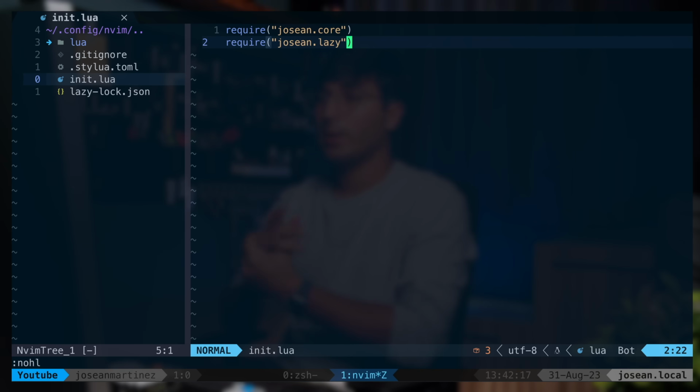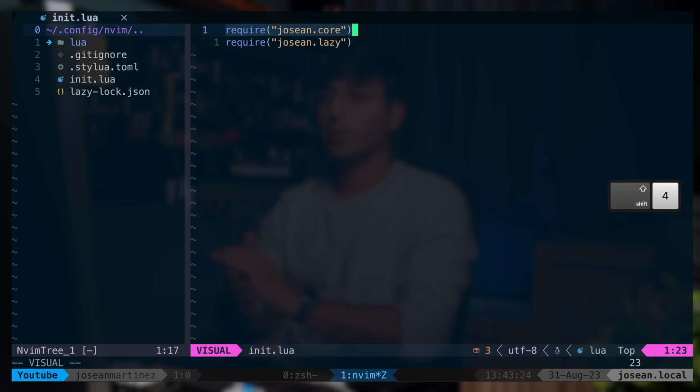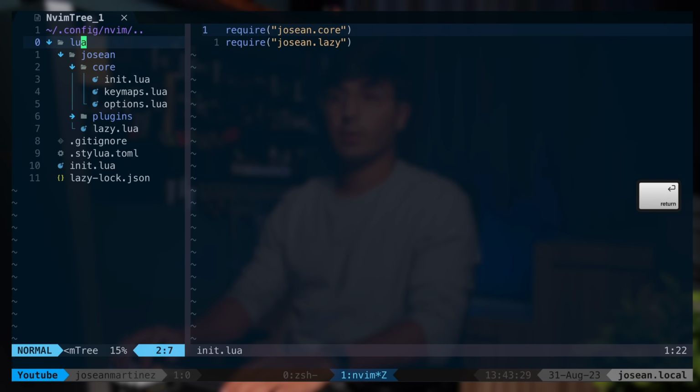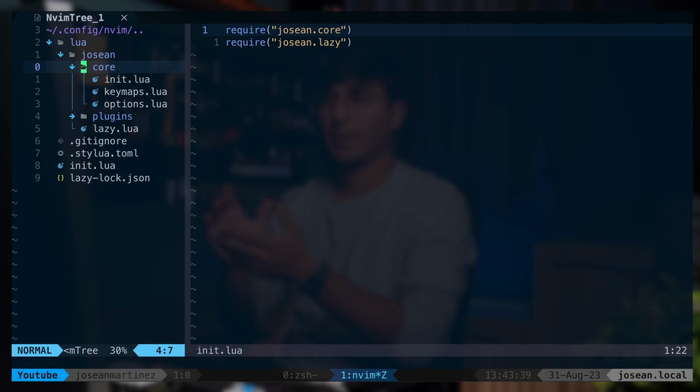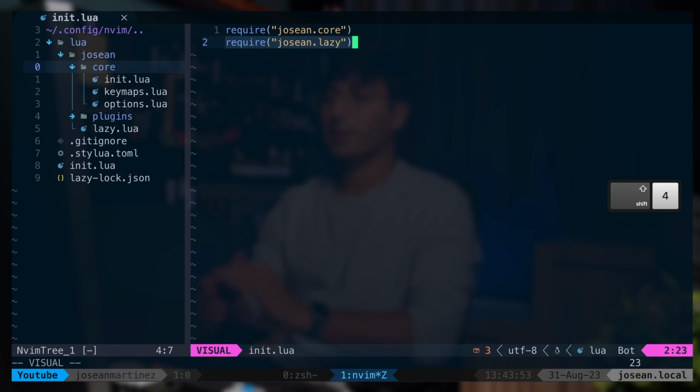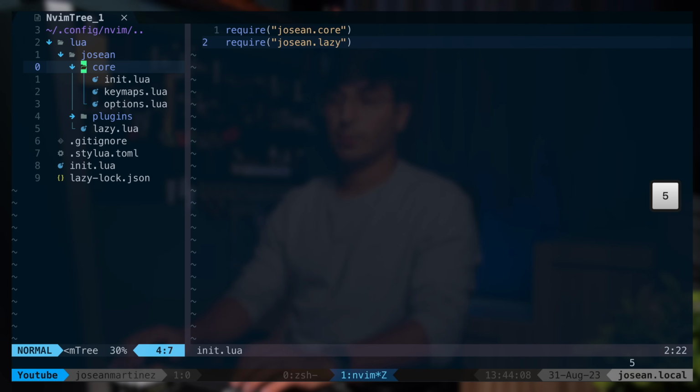Alright, so I've opened up my Neovim config here. This file you're looking at here is the primary init.lua file, which Neovim looks at whenever it starts. This first line here loads Hosyan.core, which is under the Lua folder, under Hosyan and core. This essentially configures some basic options and keymaps for my config. And then this second line requires Hosyan.lazy, which corresponds to this lazy.lua file you see here on the left hand